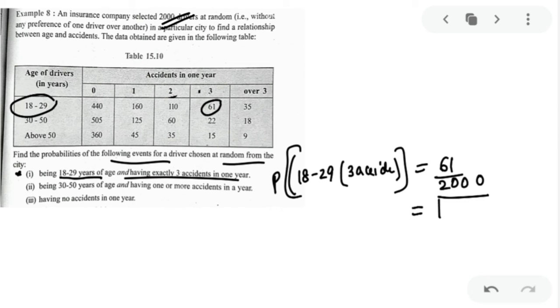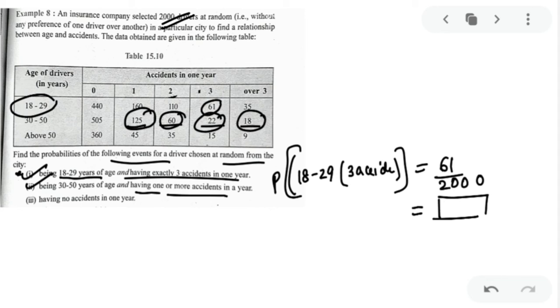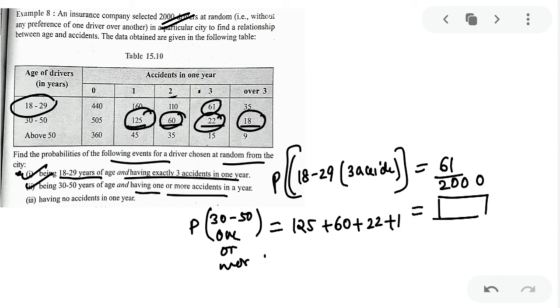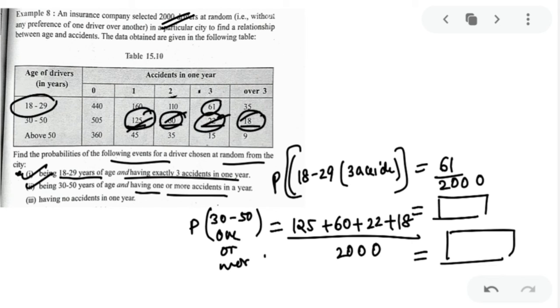Got my point? And you can then convert into decimal. Clear with this? Your second is being 30 to 50 years of age and having one or more accidents. One or more accidents. So one or more में आपके 2 भी आएंगे, 3 भी आएंगे, more than 3 भी आएंगे. So what you have to go for this probability is probability of 30 to 50 years and having one or more accidents. In that you have to take 125 plus 60 plus 22 plus 18. All the 4 things together upon 2000. Got my point clear? And then you have to add up and get your decimal.